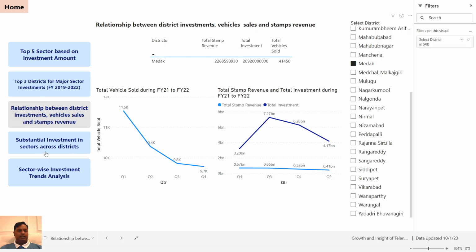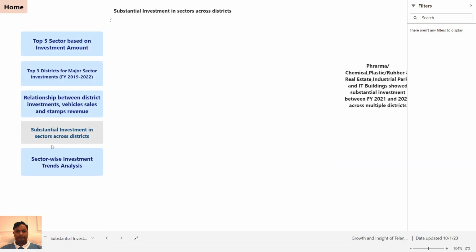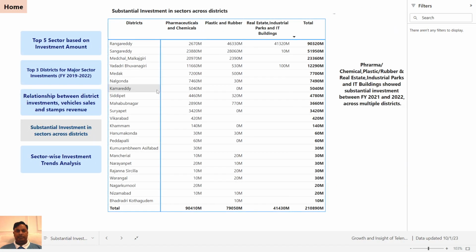Moving on to the next analysis. Substantial investment in sectors across districts. Which are the sectors where the investment was substantial between the 21 and 22 financial year?